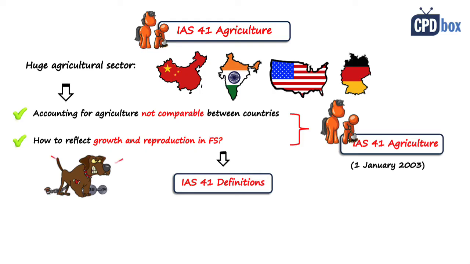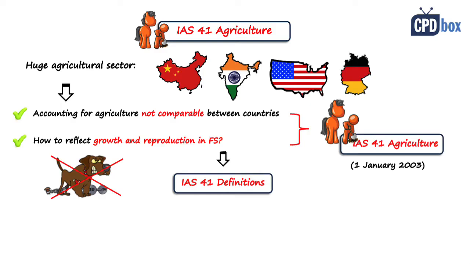But guarding is not an agricultural activity as defined in IAS 41, so you apply IAS 16 to accounting for that particular dog, despite the fact that it is alive. I added the link to an article explaining more about it in the description below this video, so please check that out.